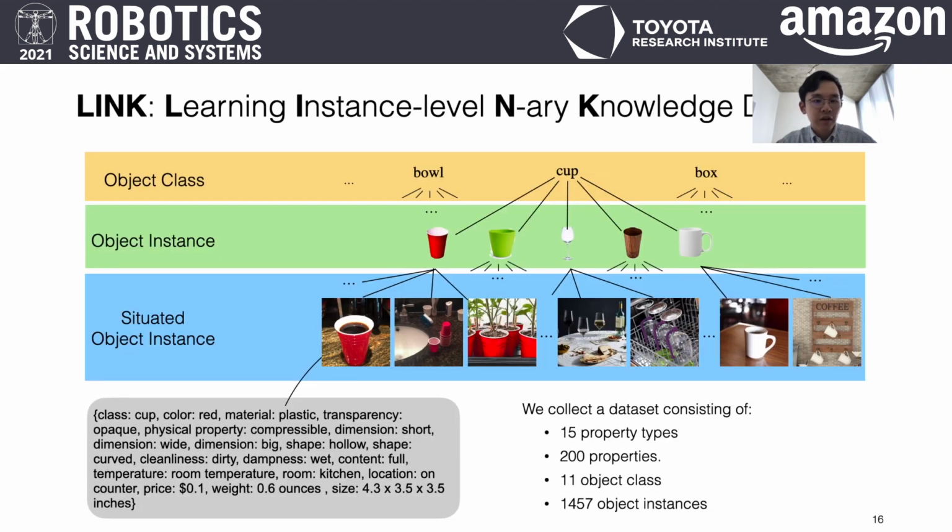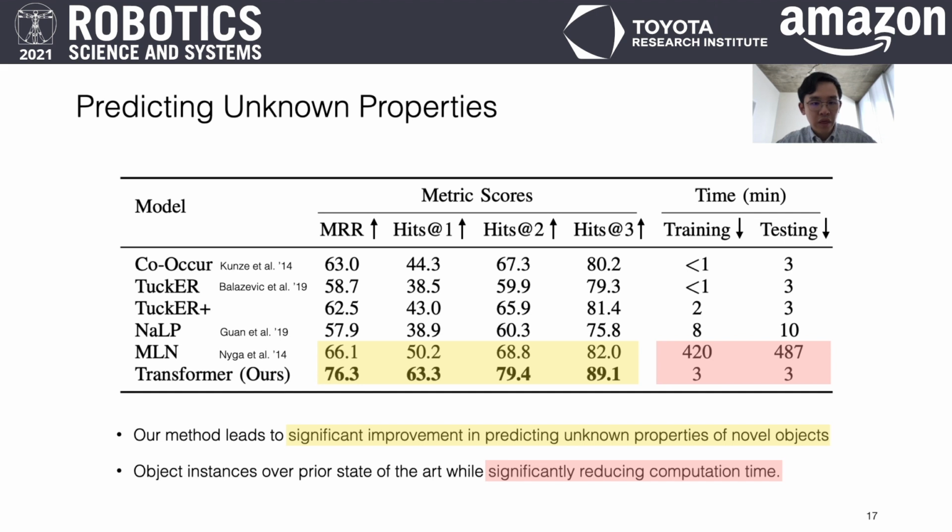To facilitate learning multimodal properties of objects, we contribute the semantically richest dataset to date, consisting of 1,457 object instances categorized into 11 object classes, modeled by 200 properties organized into 15 property types. We compare our method with 5 different baselines in predicting unknown properties of object instances. Compared to the top performing baseline, a Markov Logic Network, MLN, our method shows significant improvement while reducing computation time by 150 times.